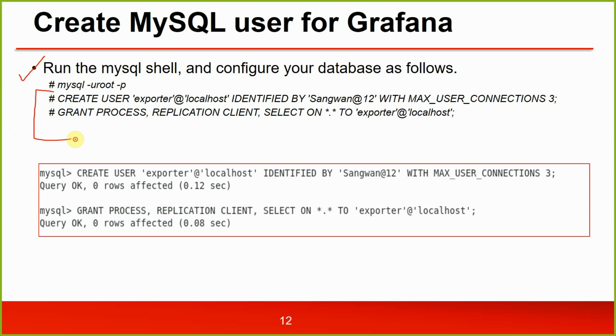You are creating a user for this purpose so that you have only select query, not anything else, for the exporter user, so that you can restrict. By default here what we are doing is grant process, replication client, select. We don't need all these things, we just need select, depending on what exactly you want this user to monitor.